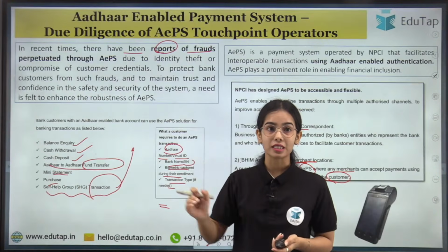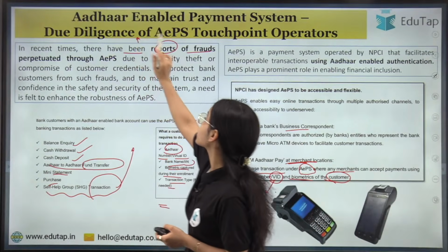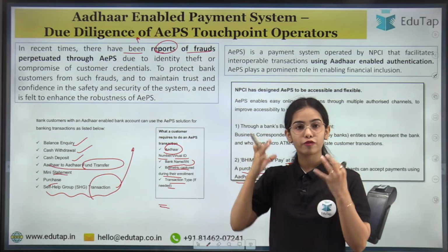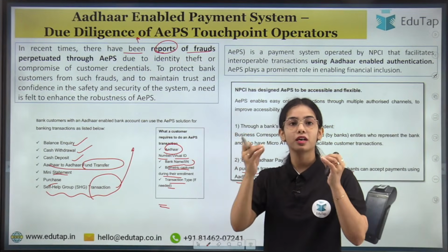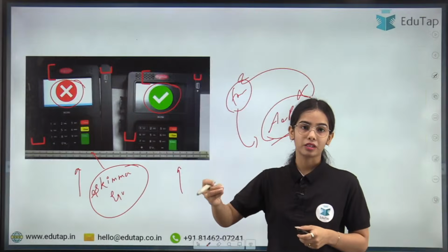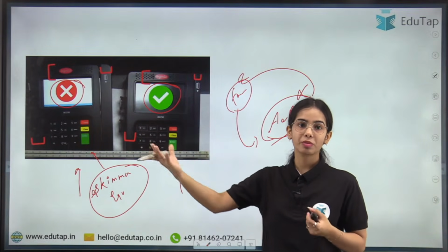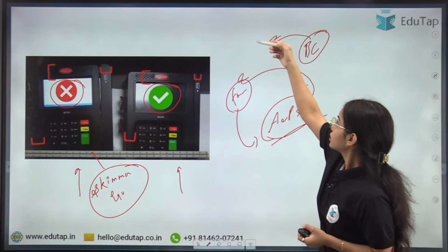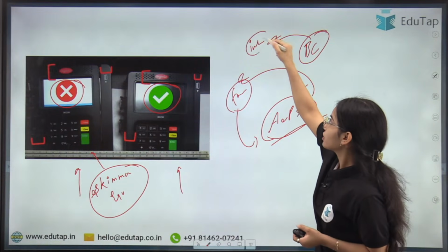So in recent times there have been reports of frauds perpetuated through the Aadhaar enabled payment system. A farmer, a street vendor, a small enterprise is going to the business correspondent, or rather an impersonating business correspondent.